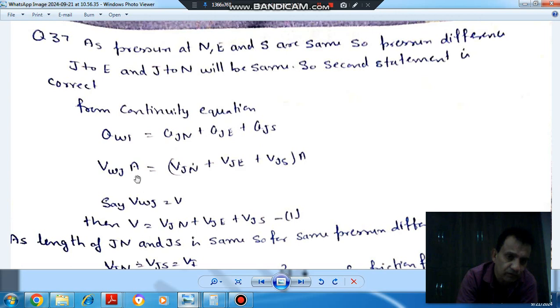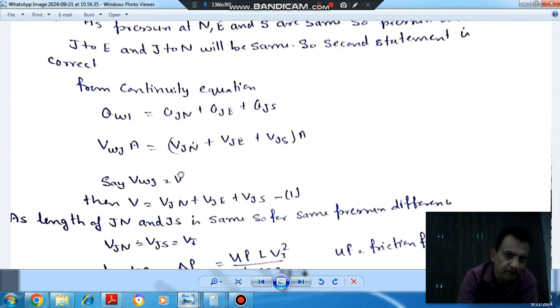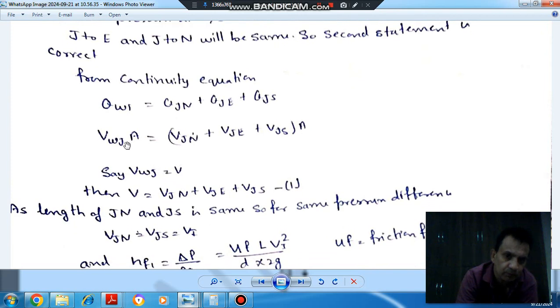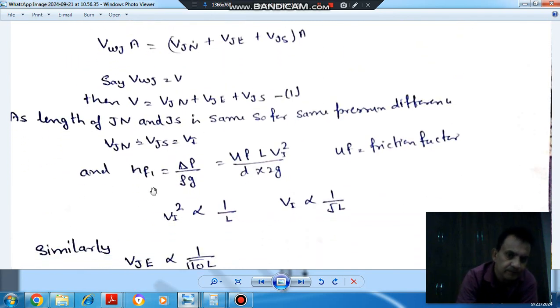As the area of cross section is the same for all the pipes, A will cancel out. Suppose V_WJ is V. So this equation becomes V equals V_JN plus V_JE plus V_JS. This is equation number 1.